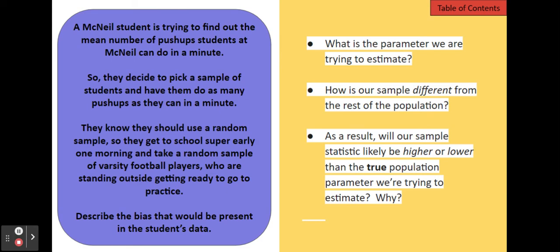So talking about this sample is probably going to work out more and be stronger than most McNeil students. Therefore, that estimate for the mean number of push-ups a student could do in a minute is probably going to be too high. So talking through those three questions is a good way to answer any question that you're asked about bias.